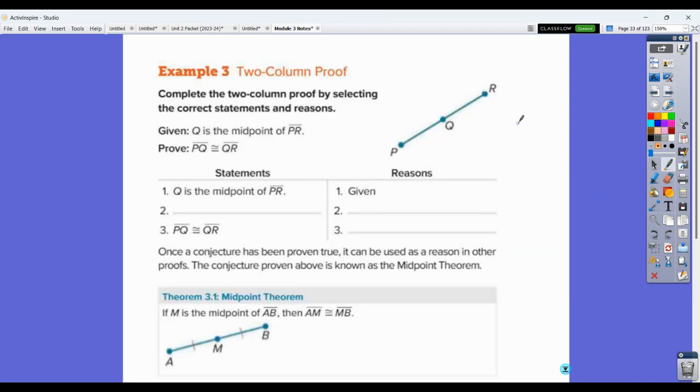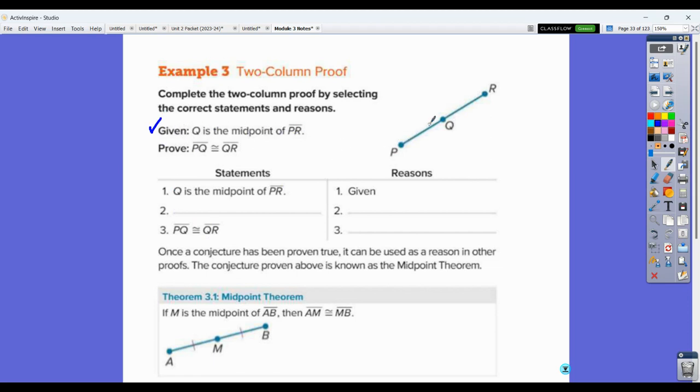Example 3 in your book, on page 182, I believe, gives you a complete-the-blanks. Complete the two-column proof by selecting the correct statements and reasons. They give you options on the left. I'm going to kind of ignore those and just go through them. So they give you a given right here: Q is the midpoint of PR.